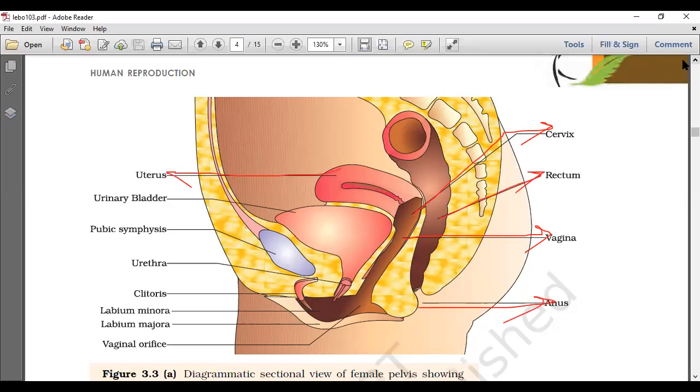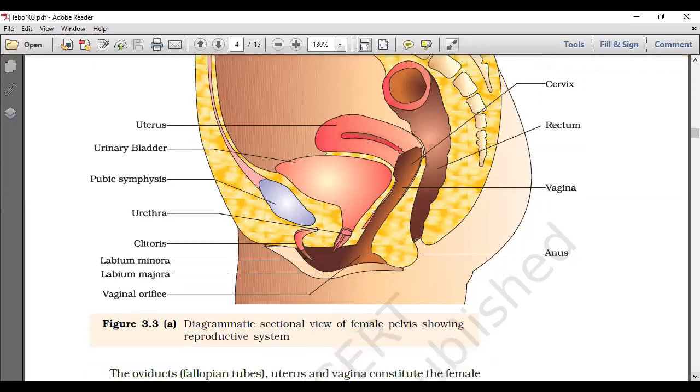This is the urinary bladder. Okay, then the pubic symphysis, that area, that location they are showing. Urethra, this is the urethra. And the clitoris, a rod-like structure, homologous to the penis of the male. Then the vaginal orifice, labia minora, labia majora. So these are all the labels of the female reproductive system here. So we need to focus on the form of diagrams. Okay, so let's continue.